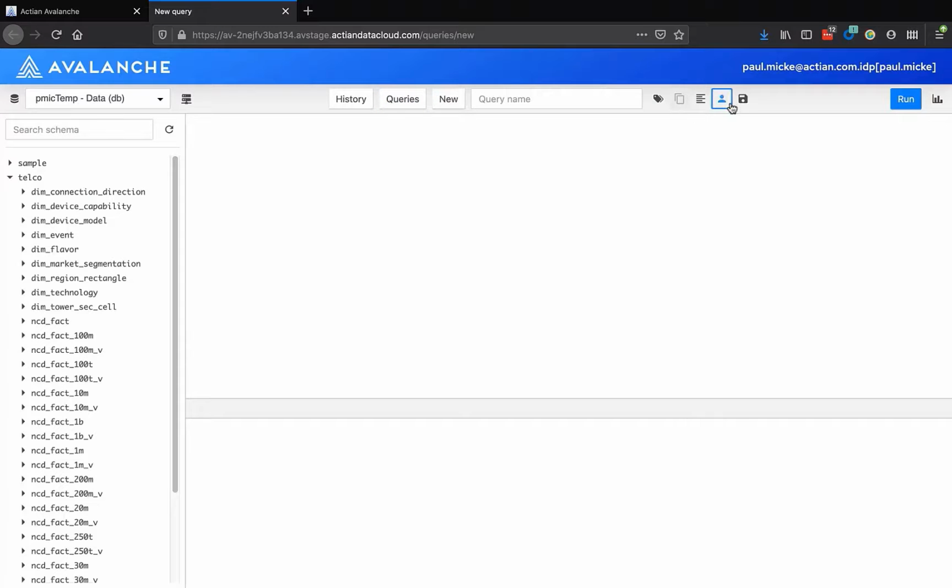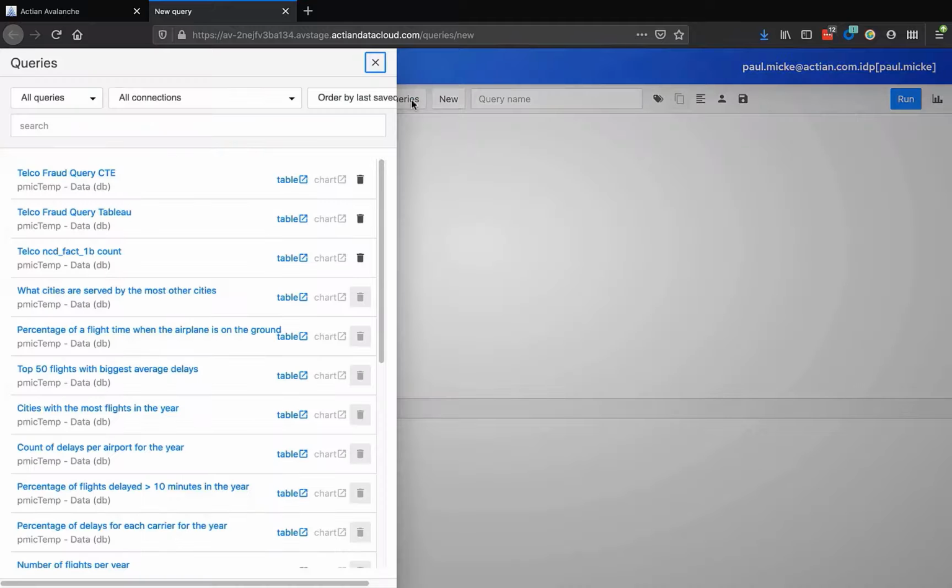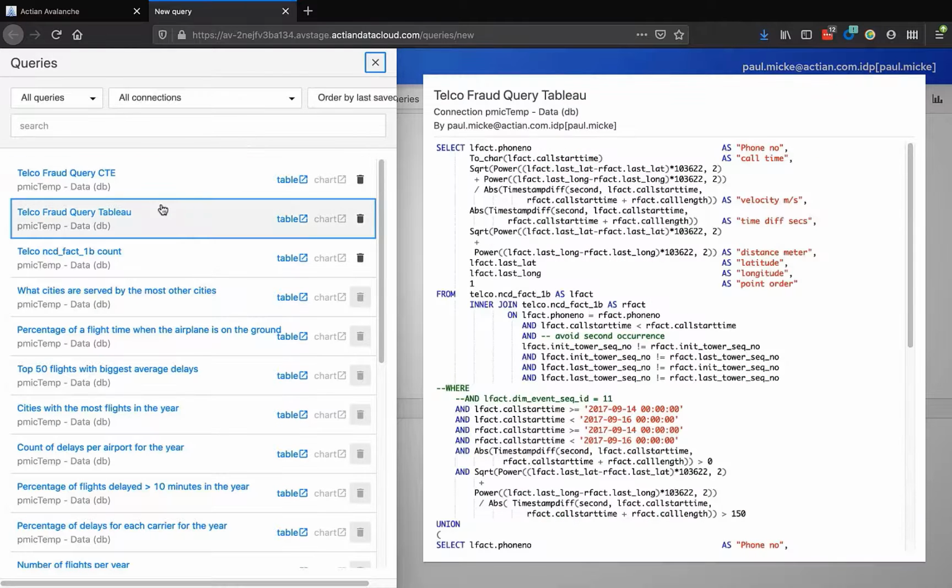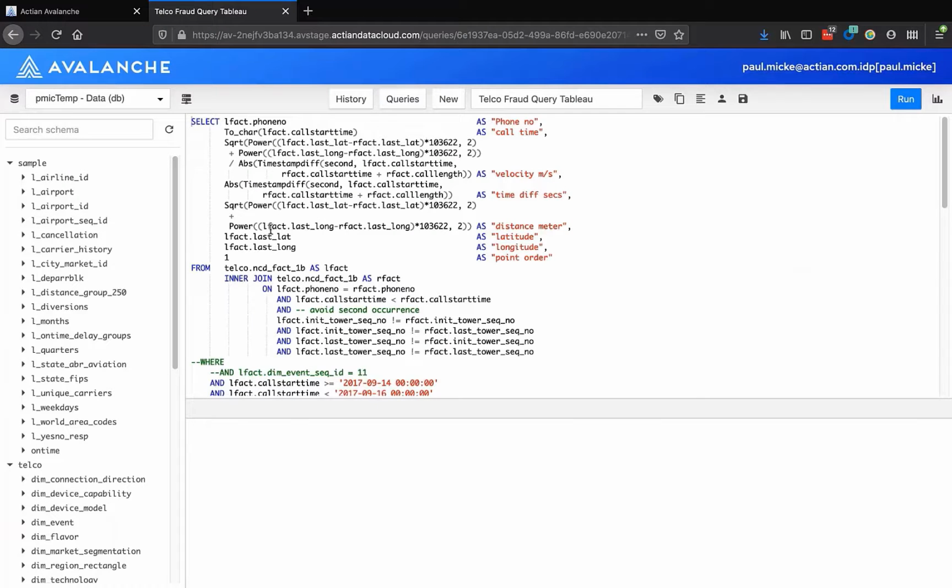Now let's open a query. We're opening it in a separate editor in a separate browser window. In this query editor, you can interactively type your queries and save them, or alternatively, open and edit previously stored queries. This customized query can then be run and the results displayed in a Tableau dashboard.